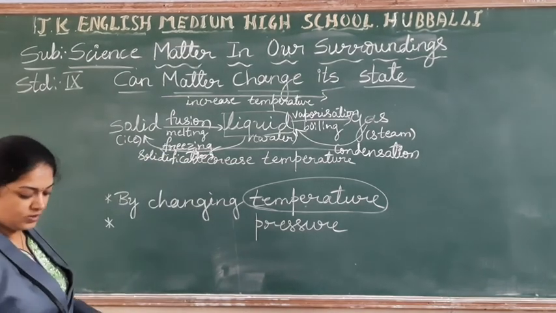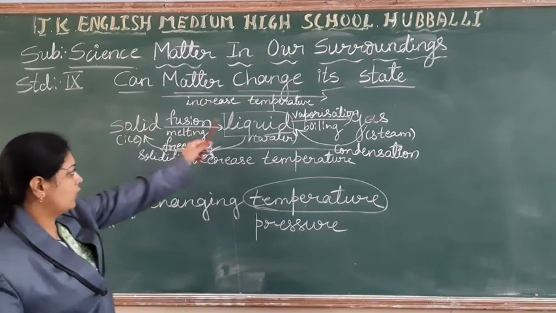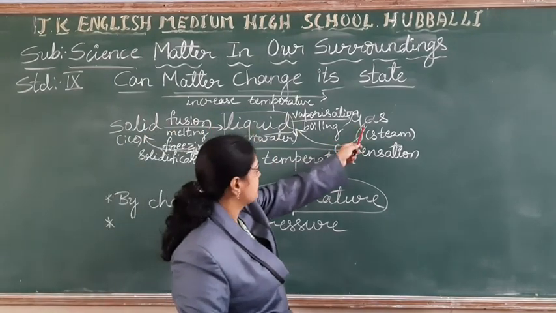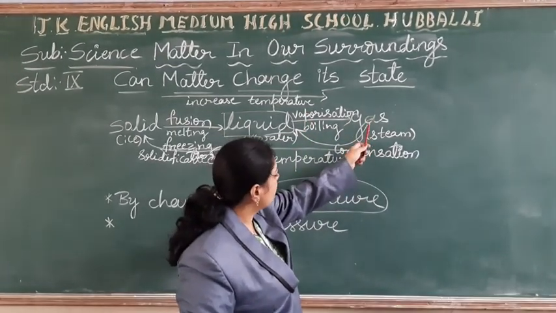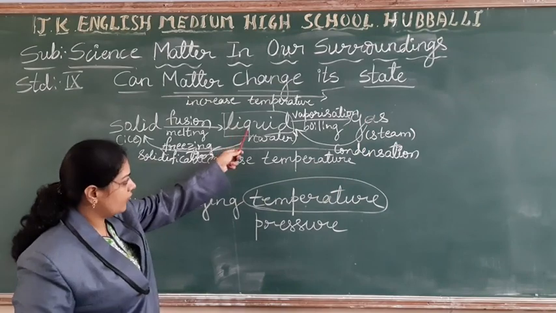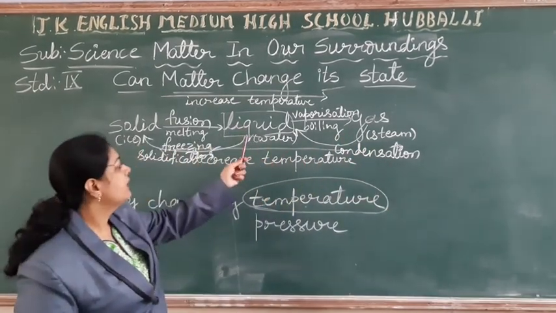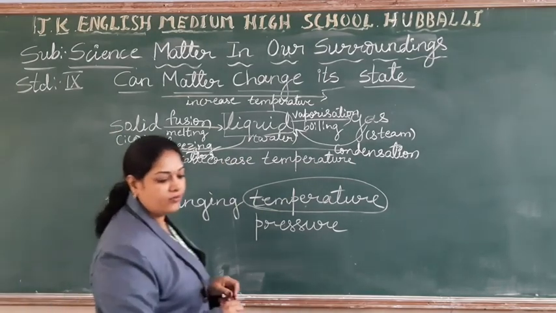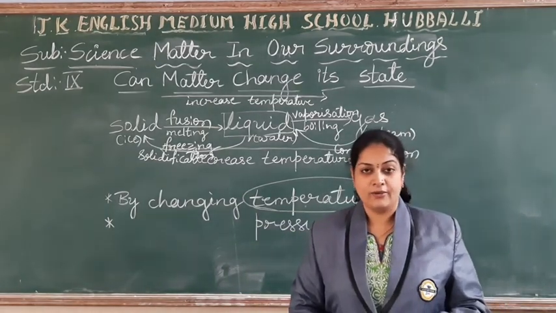Right, students? Let me clarify once again. Solid to liquid is fusion, liquid to gas is vaporization. If you want to convert gas into liquid, that is condensation, and liquid to solid is called solidification, or the process called freezing.